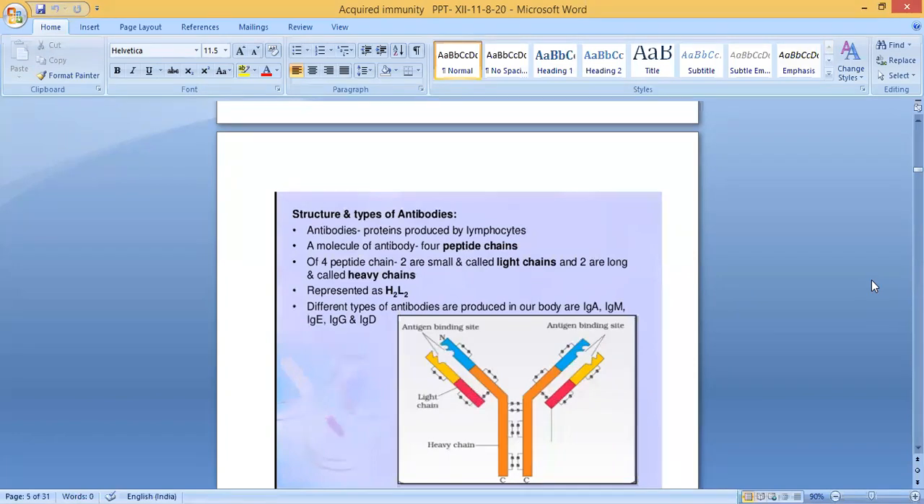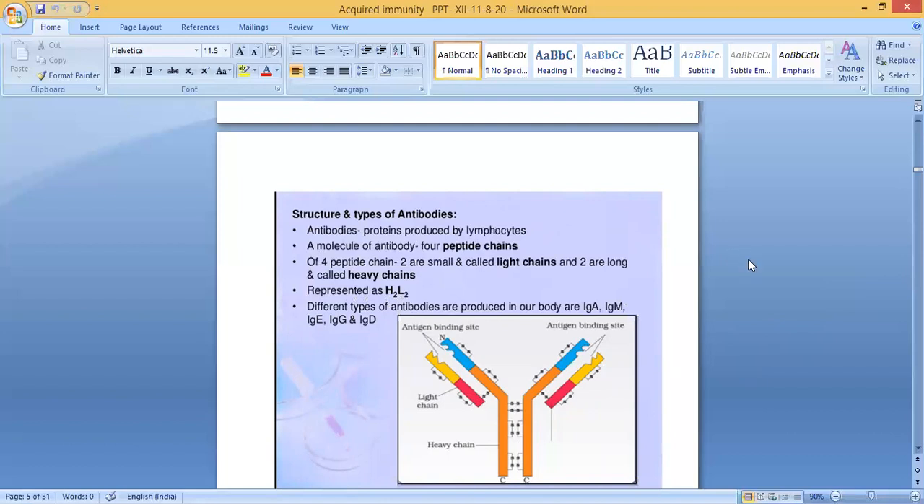A molecule of antibody contains 4 peptide chains. How many? One molecule of antibody contains 4 peptide chains. You can see 1, 2, 3, 4 peptide chains. Of 4 peptide chains, 2 are small called light chains, 2 are long called heavy chains. You can see here 1, 2. They are small, they are called light chains. This one and this one, they are long chains. They are known as heavy chains. So it is represented by H2L2. It means 2 heavy chains and 2 light chains, H2L2.